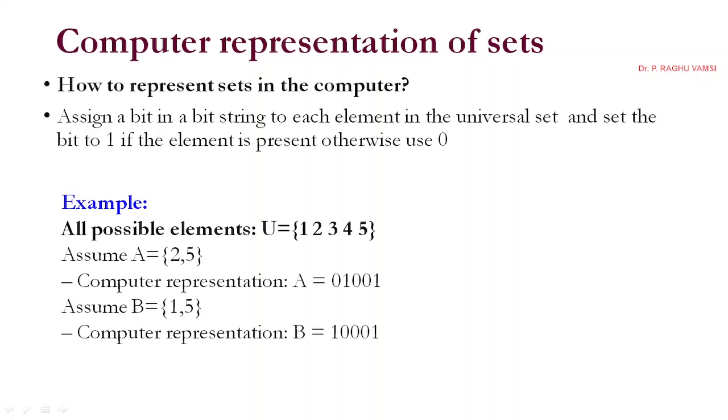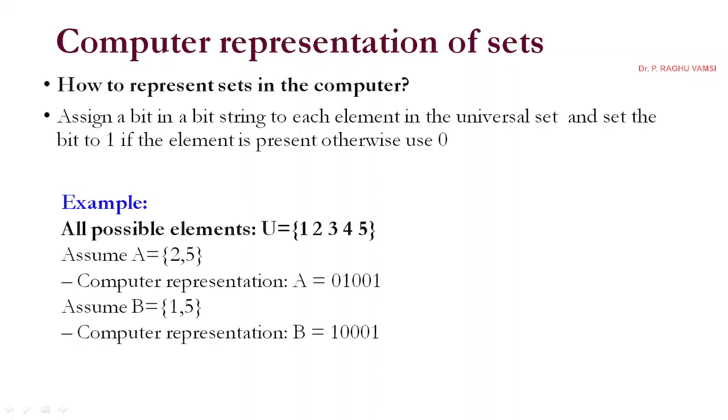So 2, 5 is there. I want to represent it as {2, 5}. Out of the universal set, how can you represent it? Because 2 and 5 are there, and the remaining elements are not there. If not there, then they are 0. If they are present, then they are 1. So the computer representation will be like this.